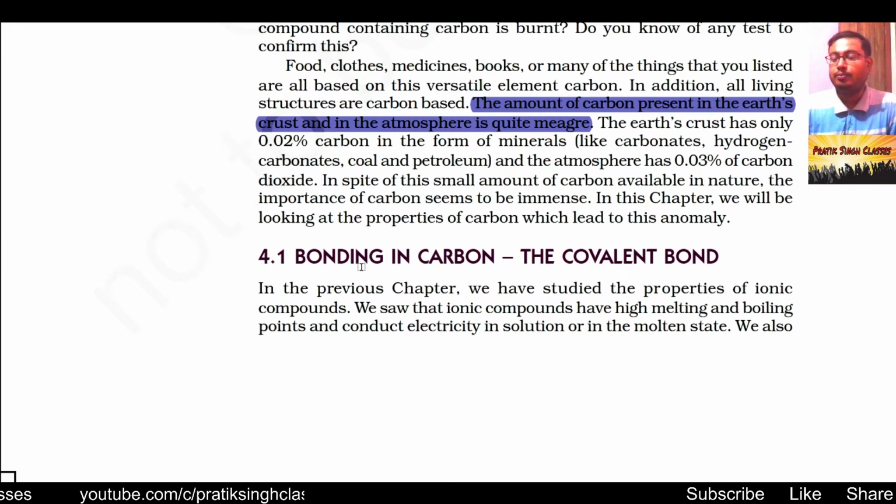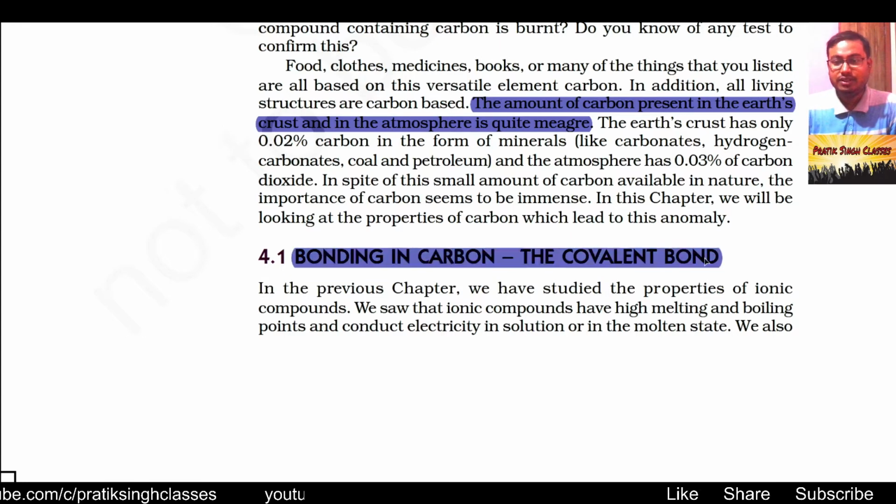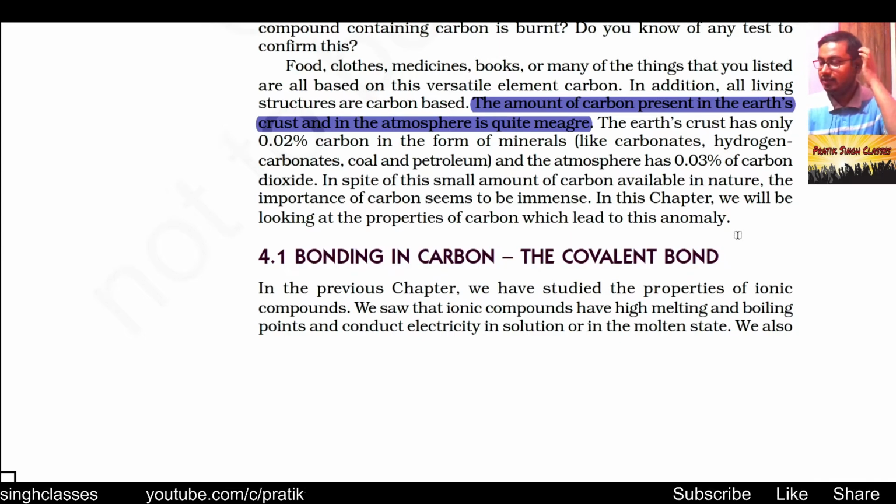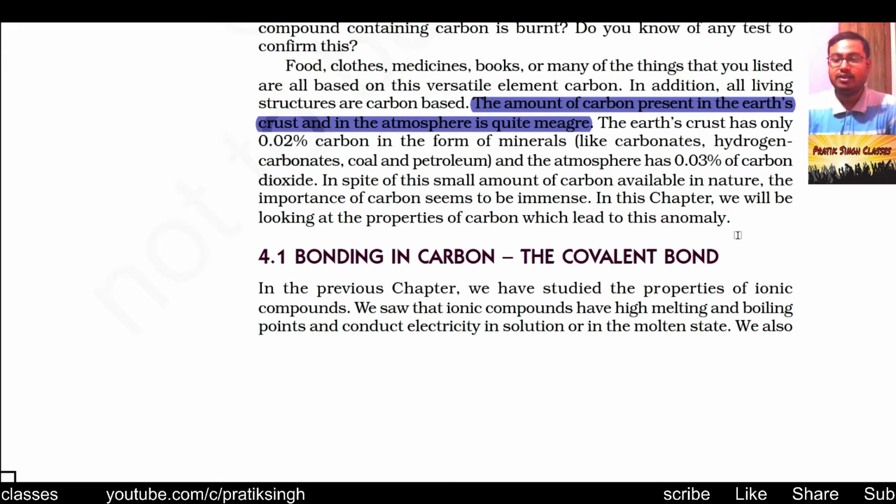Now the bonding in carbon is a covalent bond. In our previous chapter, we studied ionic compounds. There we have a bond which is called an ionic bond. An ionic bond is not any special kind of bond, it is just a very high force of attraction between positive charge and negative charge, or cation and anion. But here we will study covalent bonds.